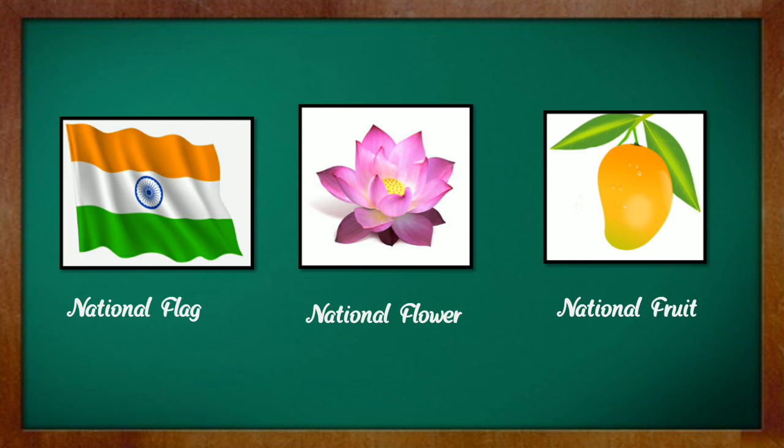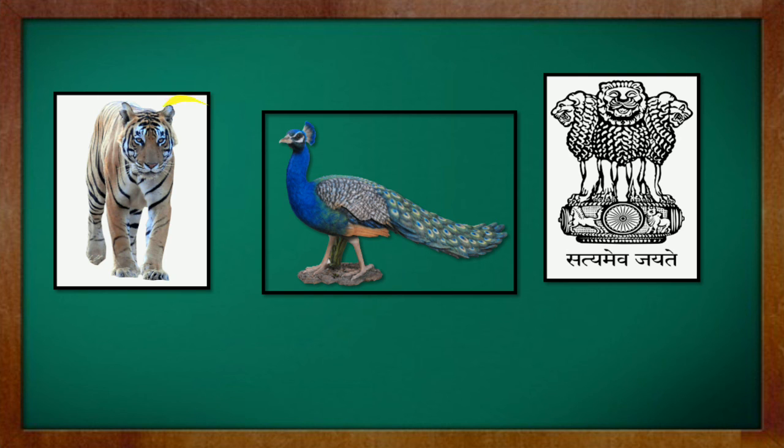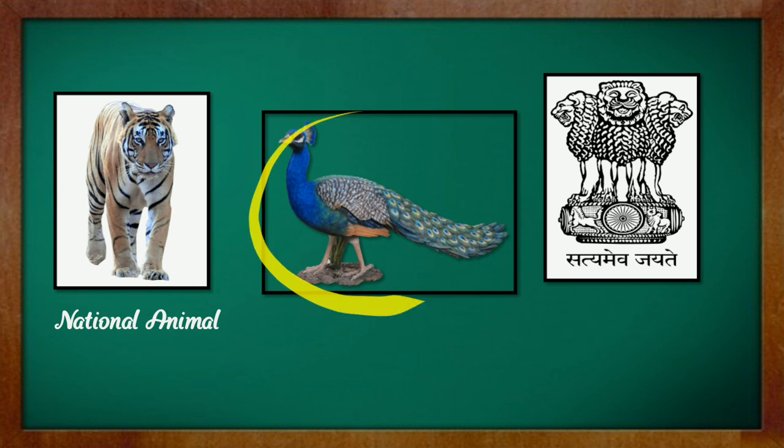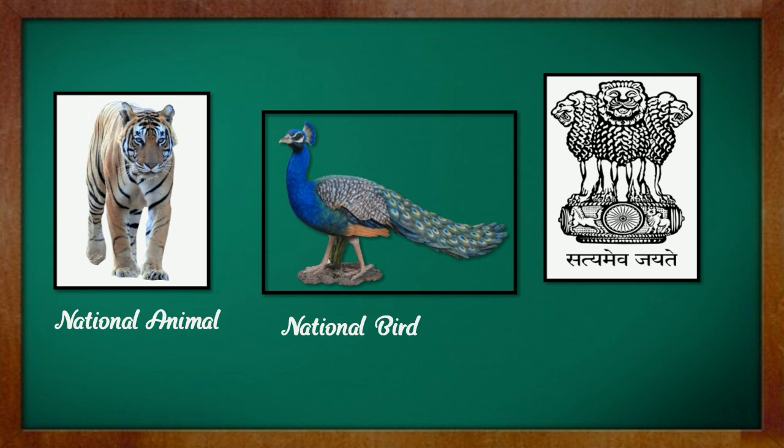So now next, what is this picture about? Yes, tiger. So, the Royal Bengal tiger is our national animal. So, our national animal is the Royal Bengal tiger. What is this picture about? Yes, this is a peacock. So, it's our national bird. Peacock is our national bird.